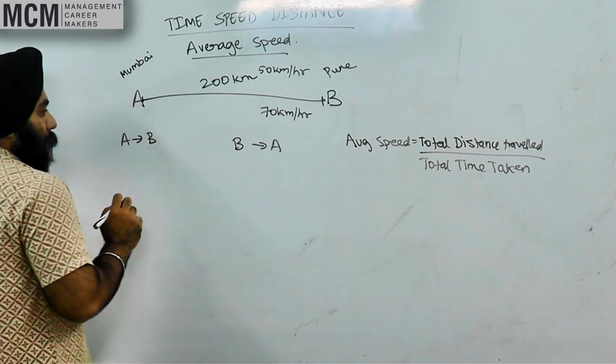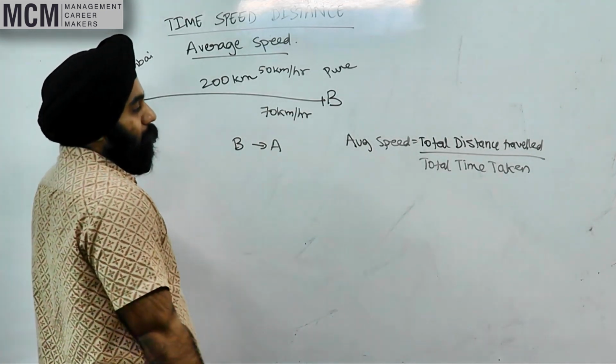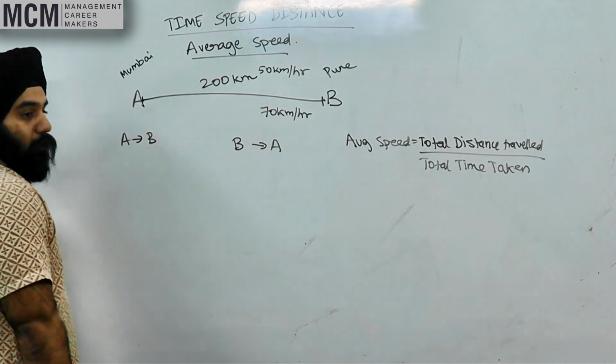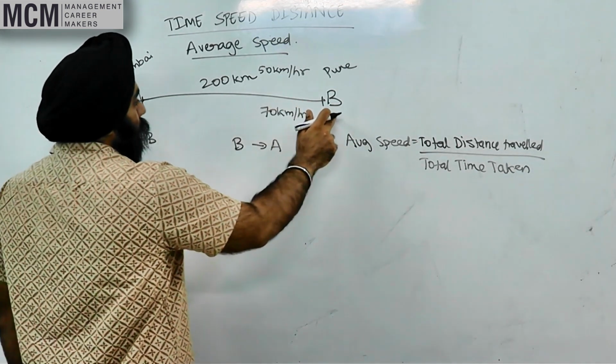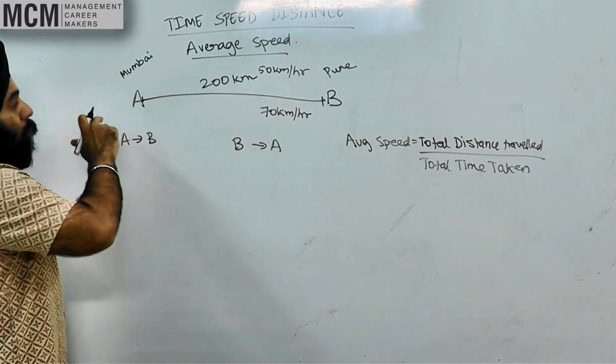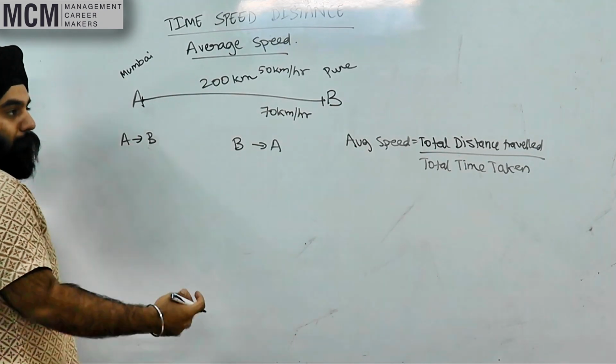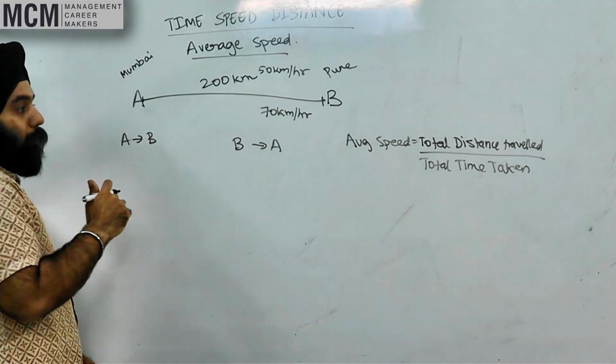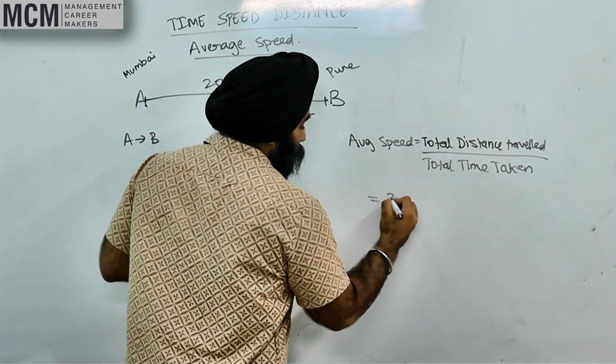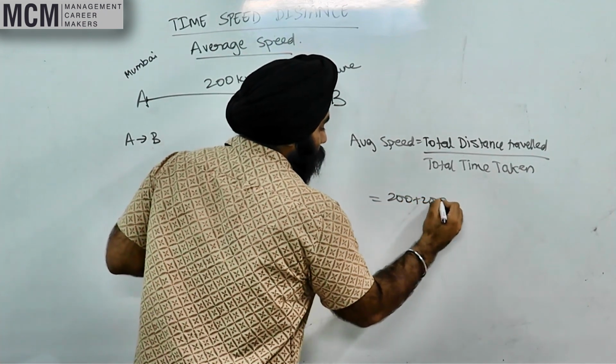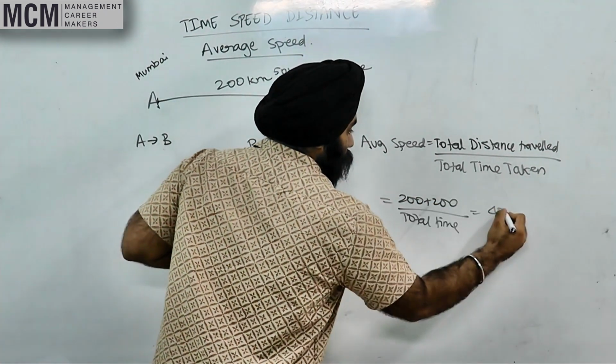Okay. Can we find out what is the total distance that we have traveled in the entire journey? We've gone from Mumbai to Pune and then back. From Mumbai to Pune is 200 kilometers. And coming back is also 200 kilometers. So total distance is what? 200 plus 200. Yes? 400 kilometers.